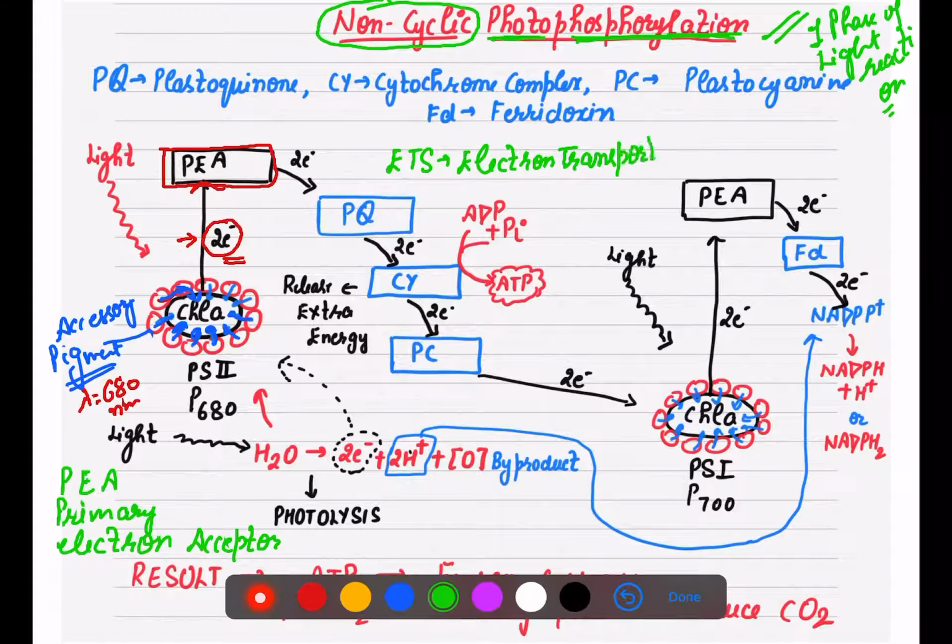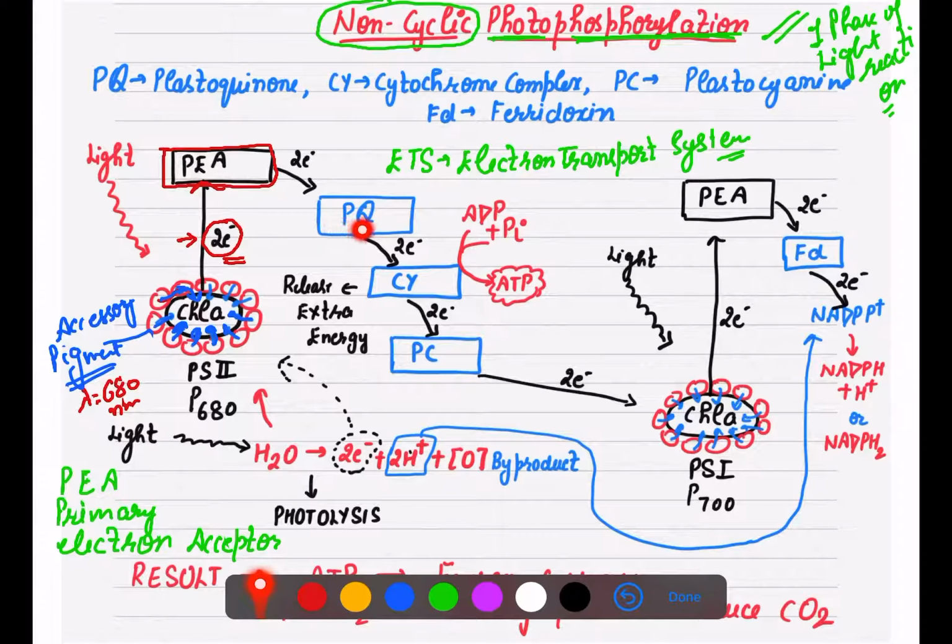Either you can write it as a chain, or it is sometimes written as electron transport system. So these 2 electrons, they will pass on to electron transport system or chain. This chain includes PQ, CY and PC. So first this electron will move to PQ. What is PQ? That is plastoquinone, the first member of electron transport system.